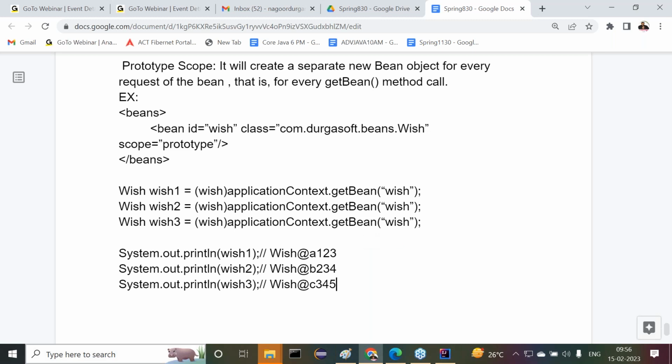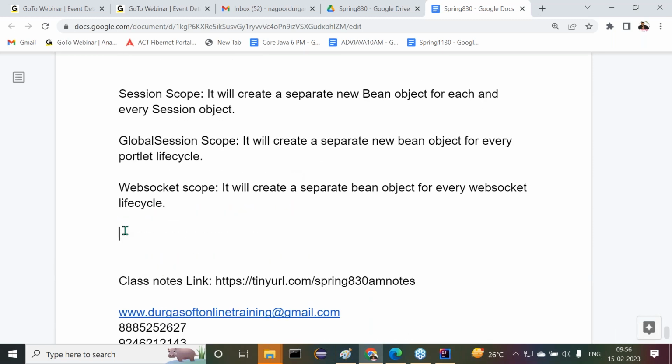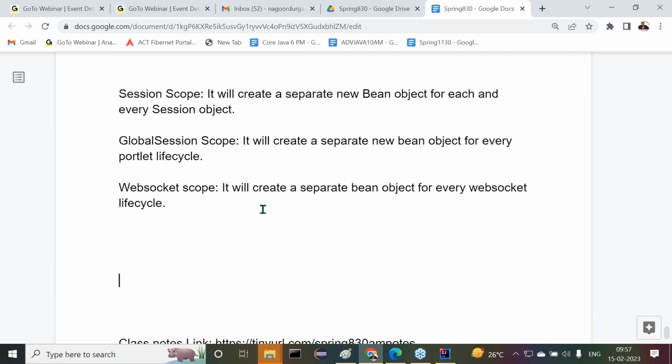Right, sir? Got it or not? So this is completed, but the remaining scopes we will understand in a different module, not immediately. That's okay. This is the basic awareness of scopes. Right, sir. After completion of this, I have a question now. What is my question here? Is it possible to define user defined scopes for the beans in the Spring framework?